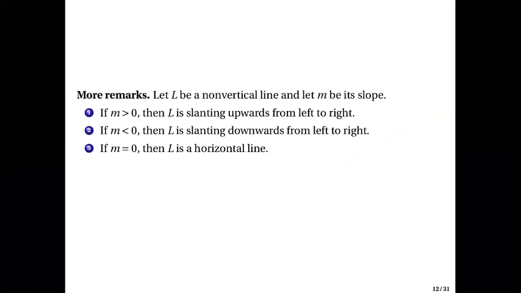Only the x coordinates change. So if y1 equals y2, in the numerator you have y2 minus y1, but they are equal, so the difference must be equal to 0. So slope is equal to 0.